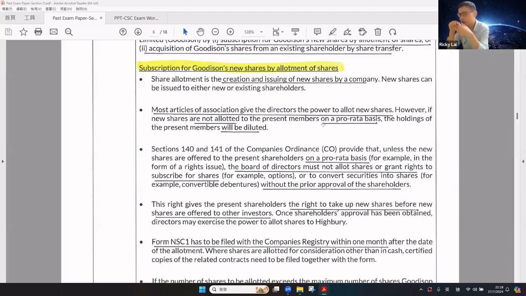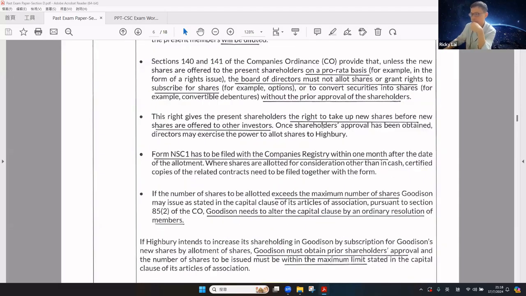The rights give the existing shareholders the right to take up new shares before the new shares are offered to other shareholders. Once shareholder approval has been obtained, directors may exercise the power to allot shares.